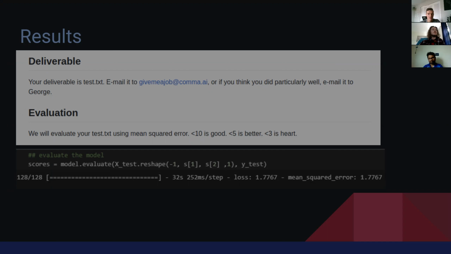The official AI website where this challenge was posted had this description on their page. We will evaluate your test.txt using mean squared error. Less than 10 is good, less than 5 is better, and less than 3 is hard. When we ran our algorithm on the 20% test data, we had a mean squared error of 1.77 miles per hour. This is much smaller than the 3 miles per hour MSE that was their best desired MSE range.